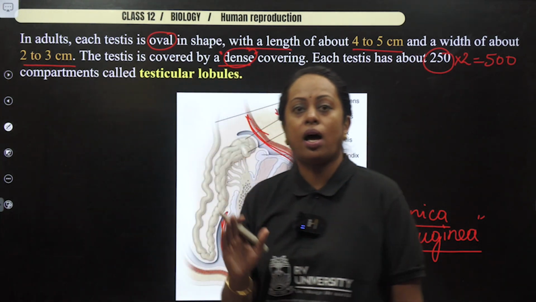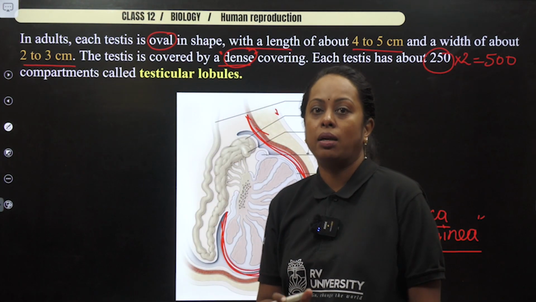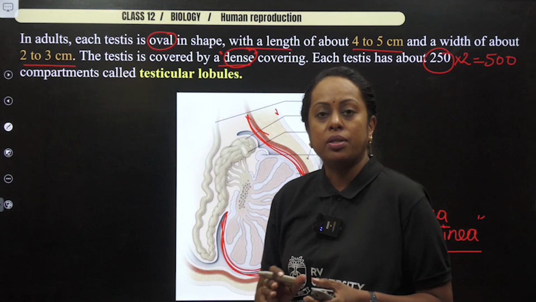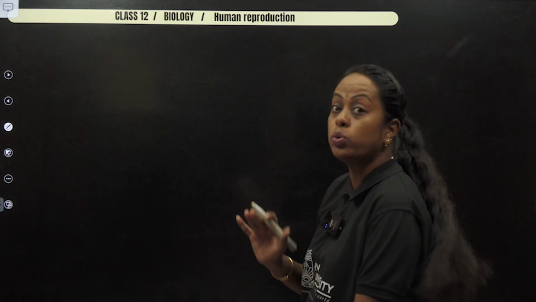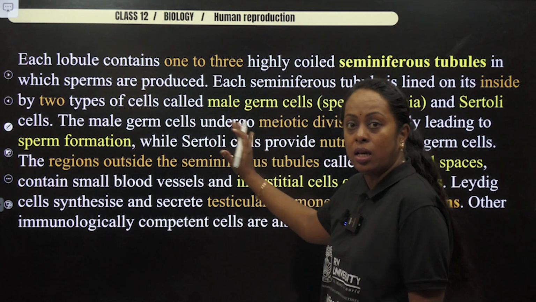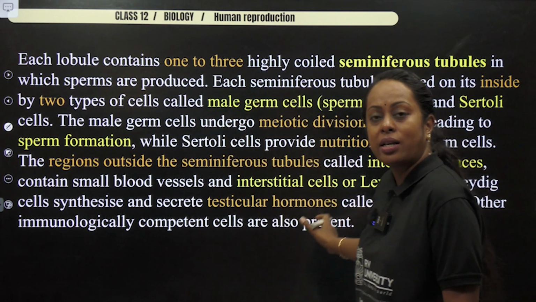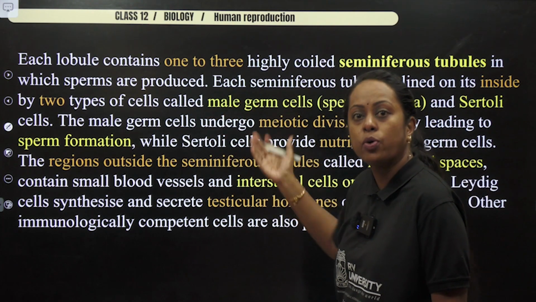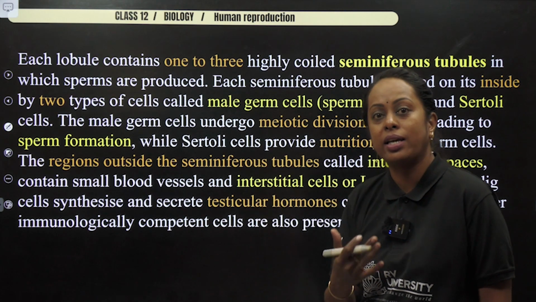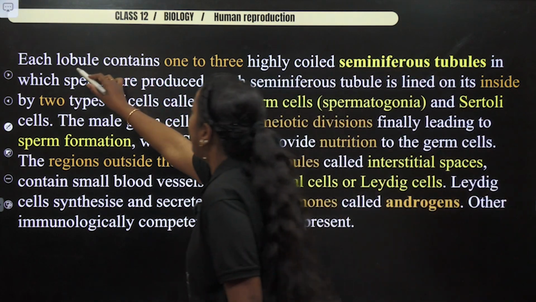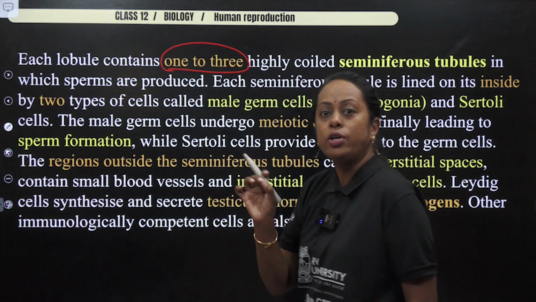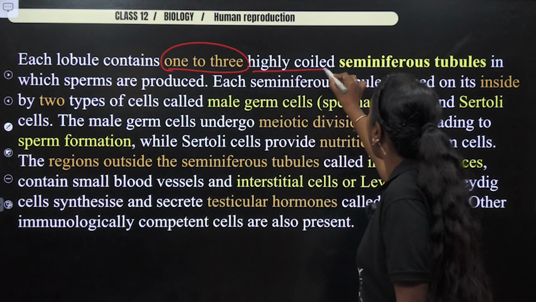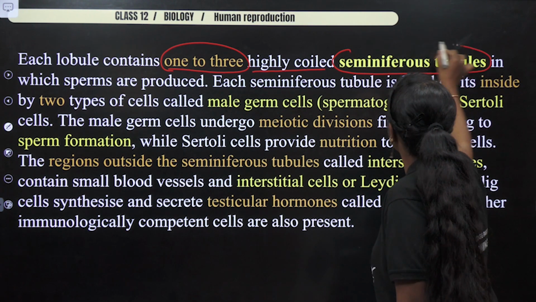Now already you know there are around 250 compartments. In those compartments, you will come across highly coiled tubules, which are 1 to 3 in number. Now let's see the sentence from your NCERT textbook. As I explain, you can follow the same thing in your NCERT book. Each lobule contains, as the first highlighted term, 1 to 3 highly coiled seminiferous tubules.